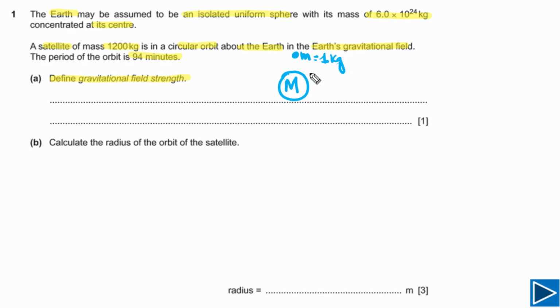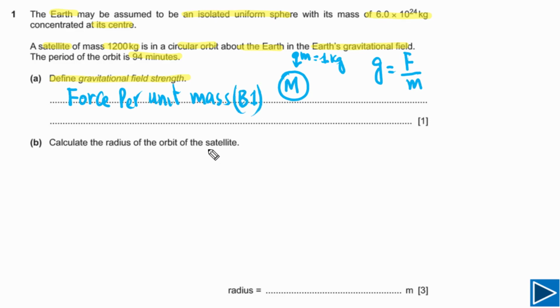Now gravitational field simply is telling us how much force is acting on this unit mass, and that is the gravitational field. It means we can find out how strong the gravitational field is. We can also write small g is equal to F over small m, force per unit mass. So that's all you need to write down for 1 mark. If you write down force per unit mass, you will get 1 mark. This is a B mark, meaning you have to mention this in your answer.